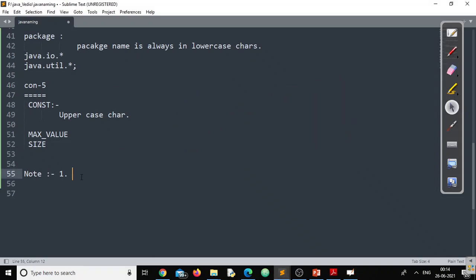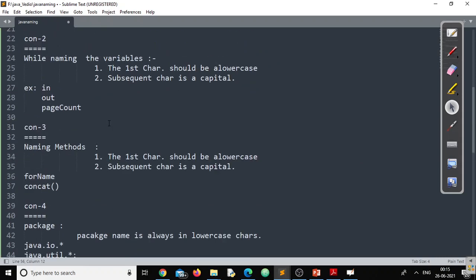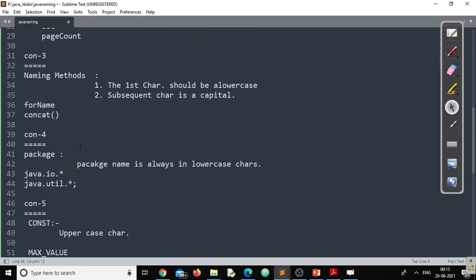Remember, it is mandatory for the built-in library. I'm just using the word library; library includes everything: classes, methods, interfaces, constants, everything else. This naming convention is mandatory for the built-in library. That means the whole Java library follows these 5 naming conventions, right?